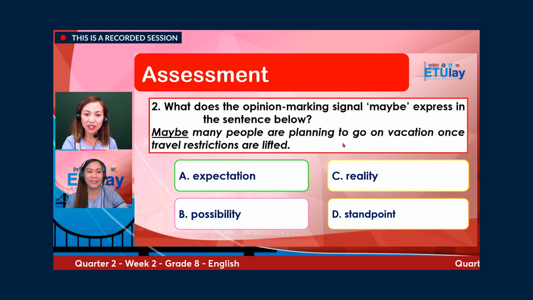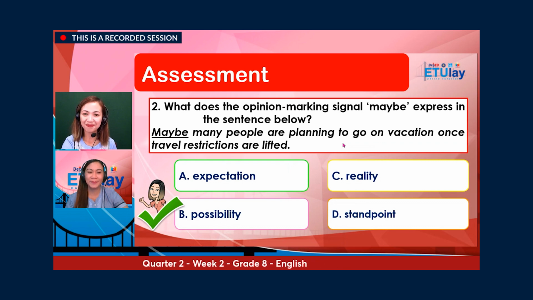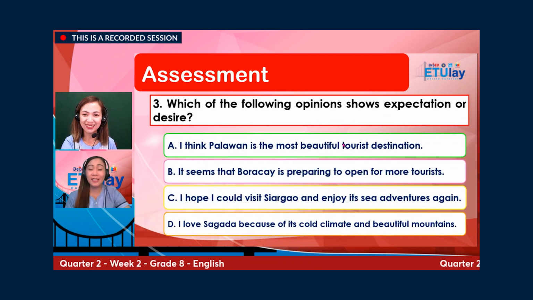Number two, what does the opinion marking signal express in the sentence below? Maybe many people are planning to go on vacation once travel restrictions are lifted. A. Expectation. B. Possibility. C. Reality. Or D. Standpoint. What's your answer? The correct answer is letter B, possibility. Yes.